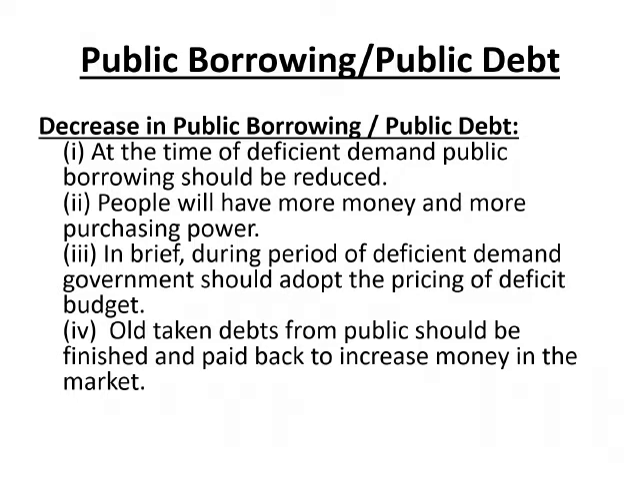At the time of deficient demand, public borrowing should be reduced. People will have more money and more purchasing power. During a period of deficient demand, government should adopt the policy of deficit budget. All debts taken from the public should be paid back to increase money in the market.